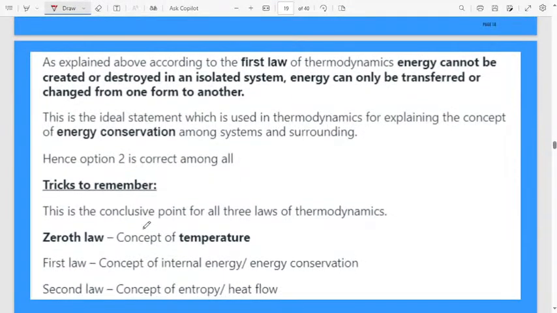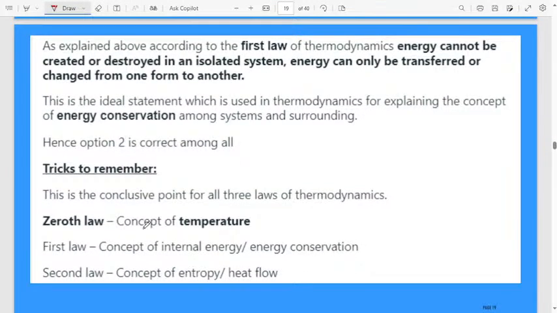Then I will tell the shortcut for how to remember the first law, second law, third law, everything. According to the first law, energy, already explained. Then the trick to remember: zeroth law is the concept of temperature. Remember it like a triangle, all in thermal equilibrium. Then first law, the concept of internal energy or energy conservation. Then second law, the concept of entropy or heat flow.